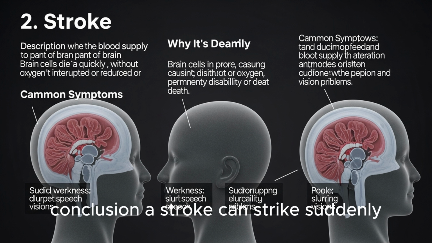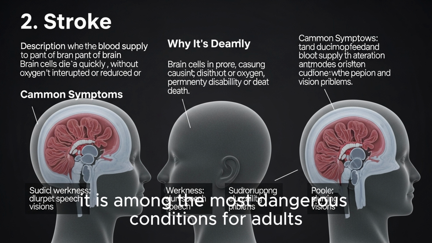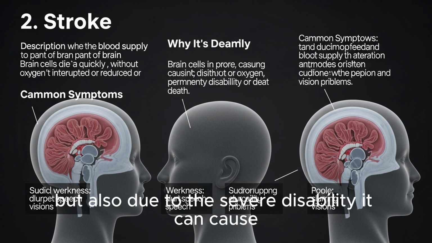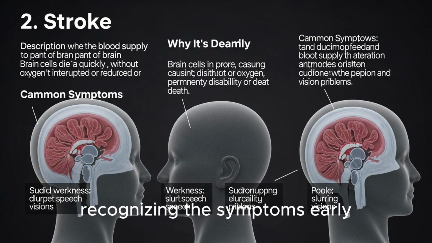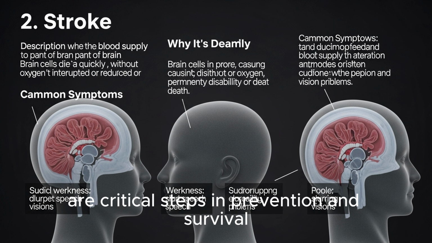Conclusion: a stroke can strike suddenly but leave a lifetime of consequences. It is among the most dangerous conditions for adults over 60, not only because of its fatal potential, but also due to the severe disability it can cause. Recognizing the symptoms early, seeking immediate medical help, and maintaining a healthy lifestyle are critical steps in prevention and survival.